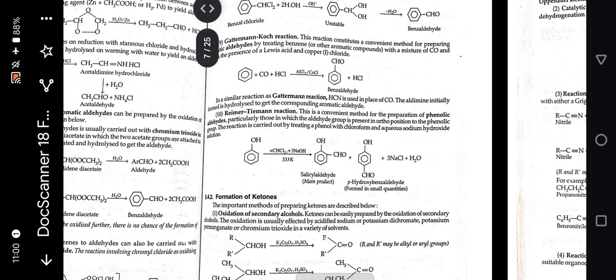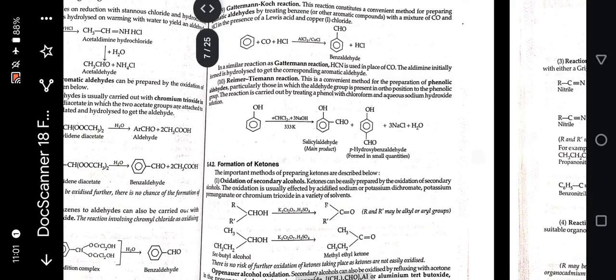Next is Gattermann-Koch reaction. Benzene plus CO plus HCl treated in the presence of AlCl3 and CuCl, benzaldehyde is formed. It is a similar reaction as Gattermann reaction, where HCN is used in place of CO. The aldimine initially formed is hydrolyzed to get the corresponding aromatic aldehydes.